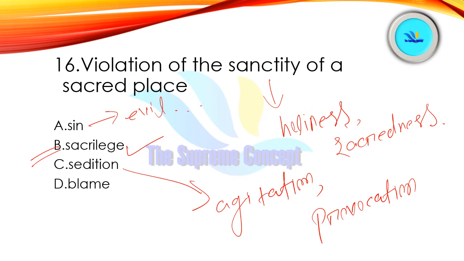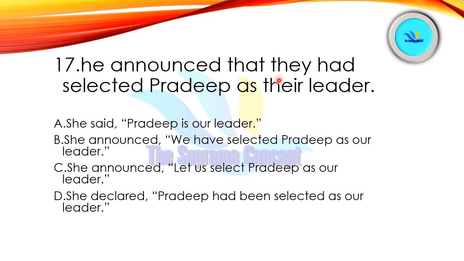Let us move. He announced that they had selected Pradeep as the leader. Now these are the options, and this question is based on direct and indirect speech. Now you can give it a pause and mark your answer. Alright. Yes, option number B is correct here. She announced, we have selected Pradeep as our leader. See, indirect speech is given to us, right? And from had selected, it is very clear that the indirect speech is in past perfect.